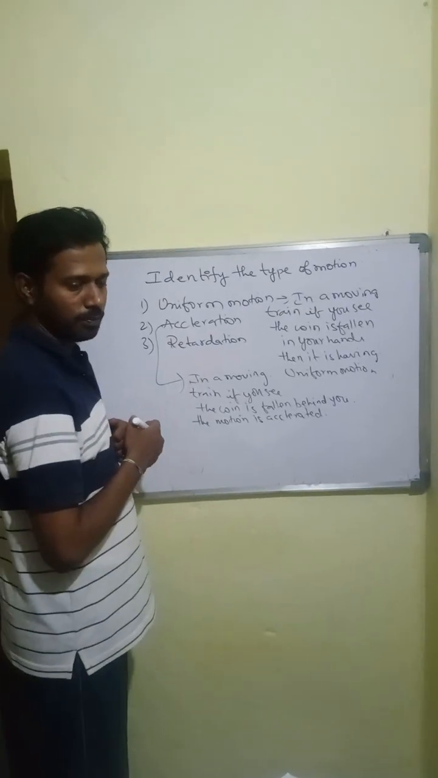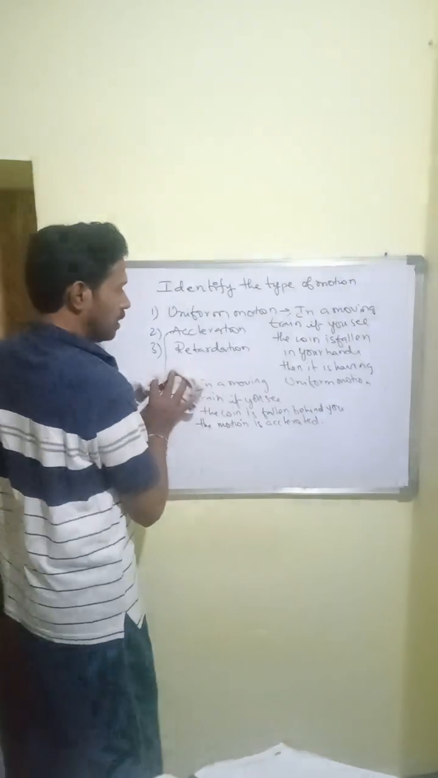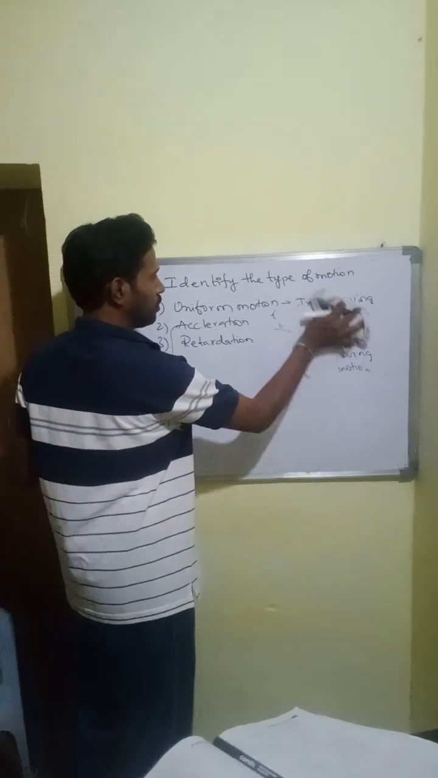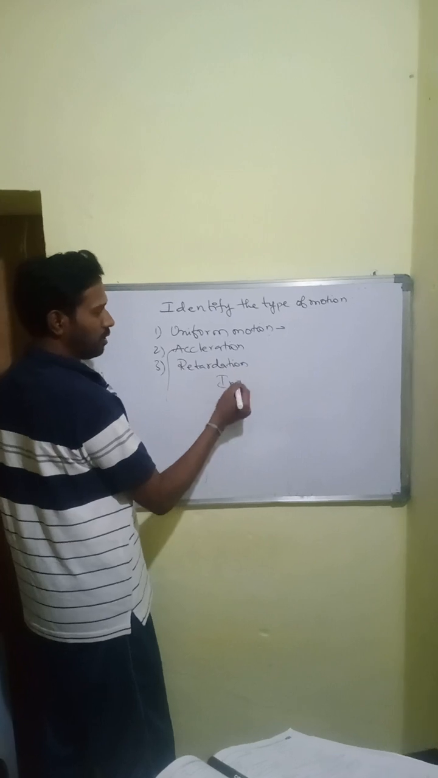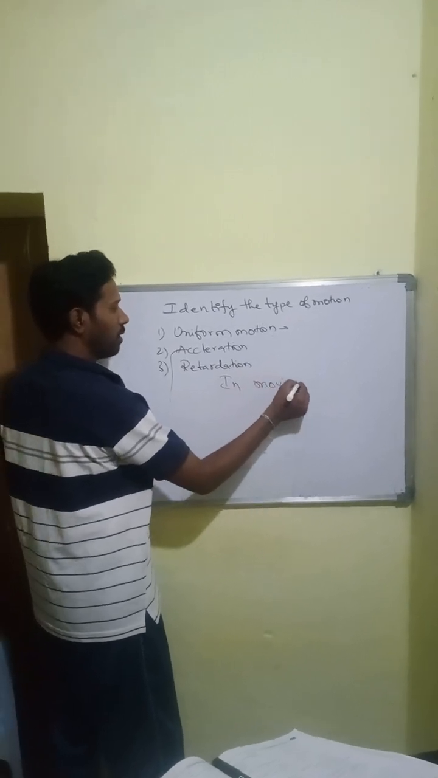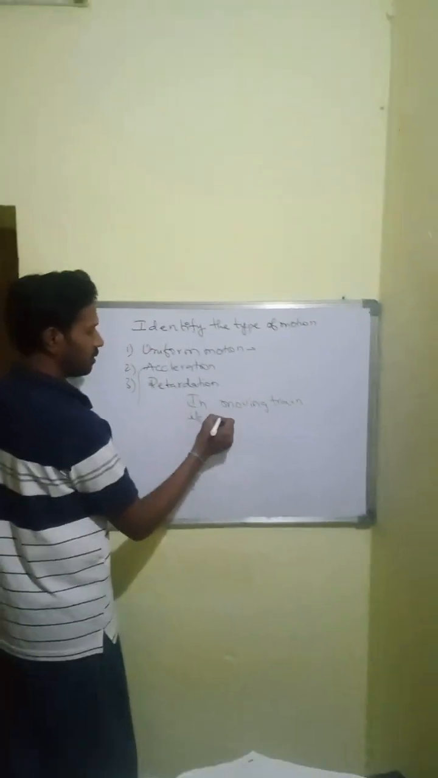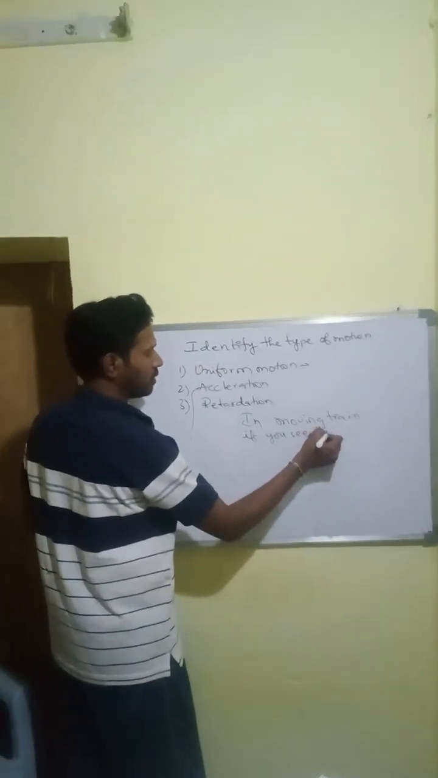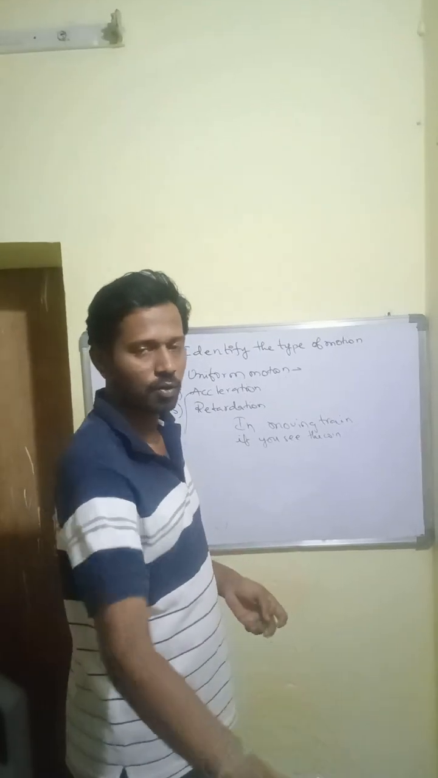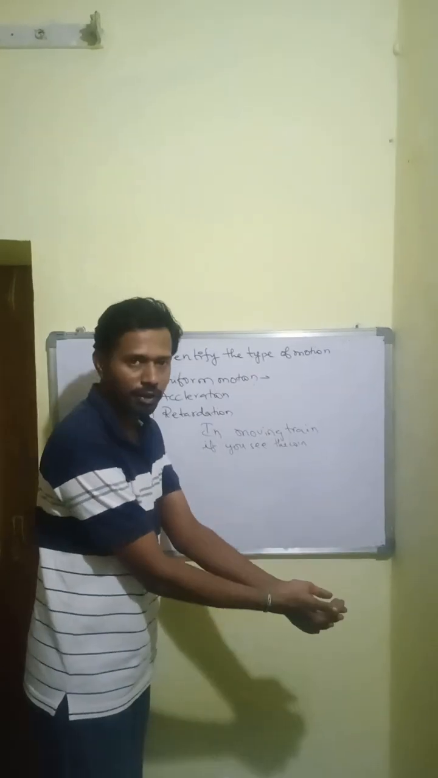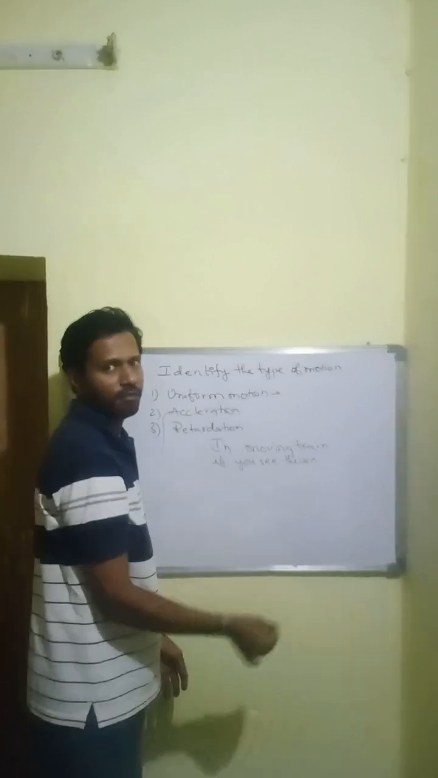Now we are coming to retardation. This is the third case which I am going to tell you. When can you see retardation in a moving train? In a moving train, if you see the coin which is fallen in front of you, like this, not in the hands, but fallen in front.